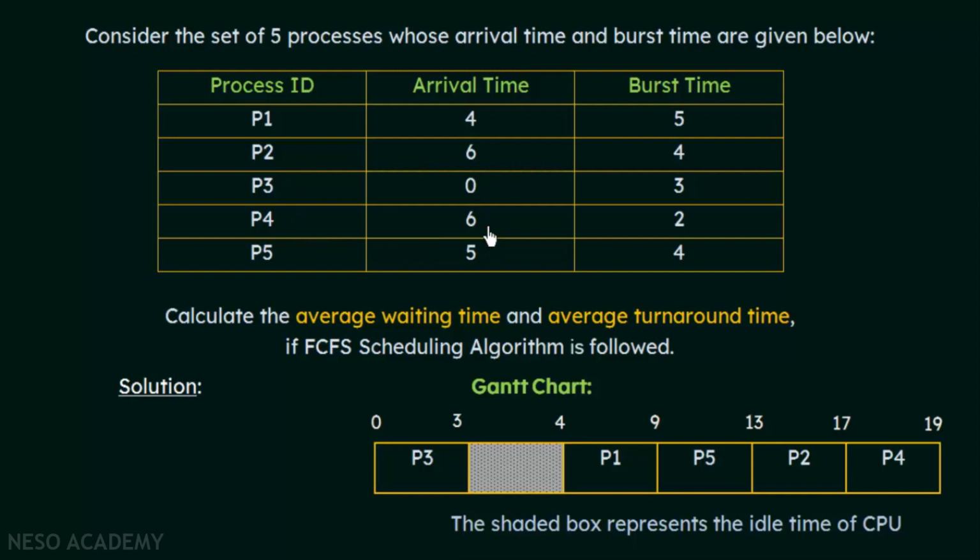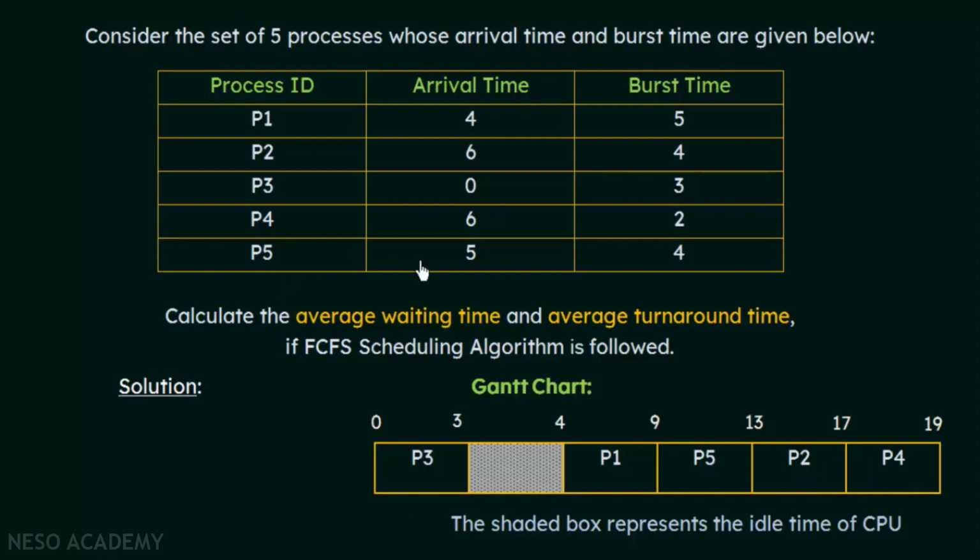So if you look here, P2 and P4 both arrived at the 6th unit of time. Now who will get the CPU? The process with the smaller process ID. Here P2, 2 is less than 4. So P2 will be getting the CPU. So P2 got the CPU over here at the 13th unit of time when P5 just completed. And how long will P2 execute? P2 will execute for 4 units of time. So 13 plus 4 is 17. So P2 completes its execution at the 17th unit of time.